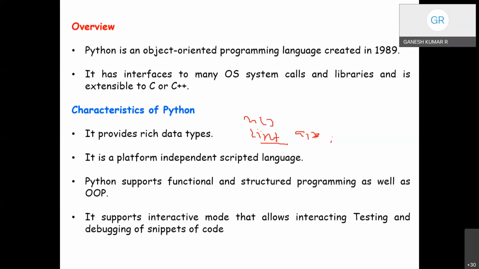Which means the declaration happens automatically when we assign a value to a variable. When we assign a value to a variable, Python automatically implements its concerned data type. So Python does it automatically for the programmer.